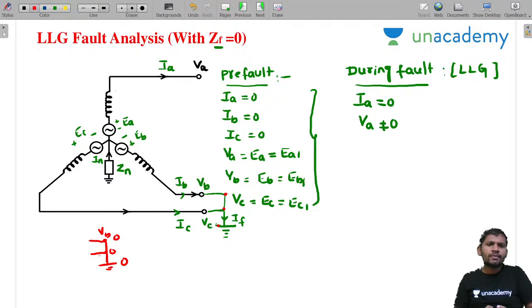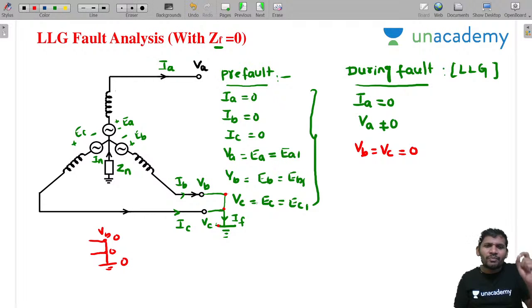Clear? In the previous case, in the last session, the LL fault, we did not take 0, because it is not connected to ground, but there we took VB equal to VC. But here, no doubt at all, VB equal to VC equal to 0, because it is grounded. Ground potential is 0. Please concentrate.